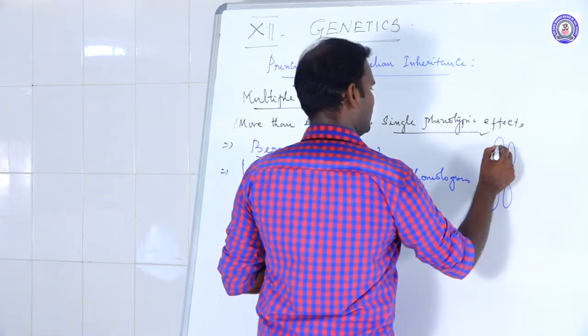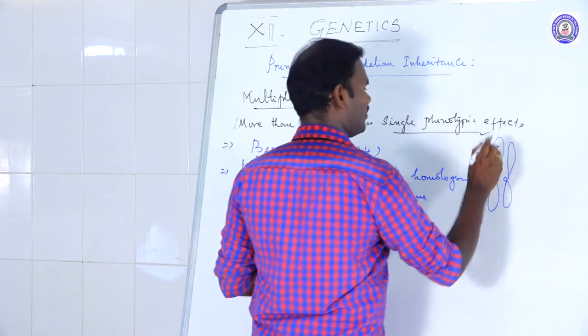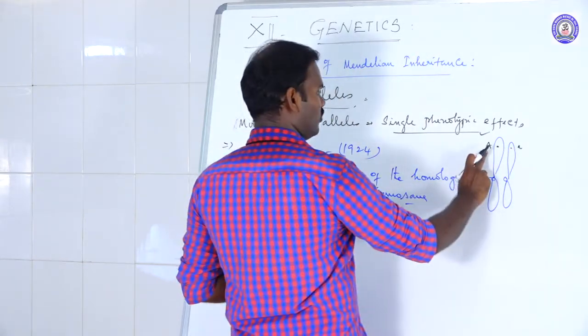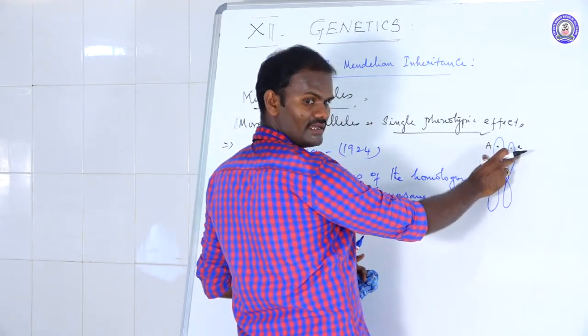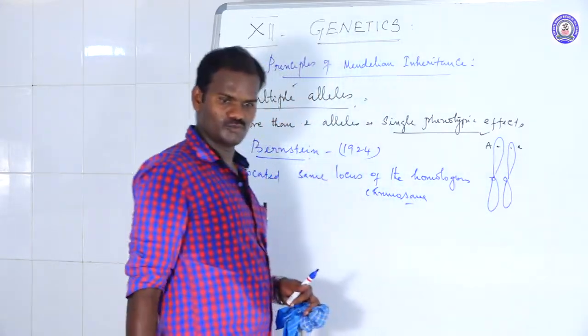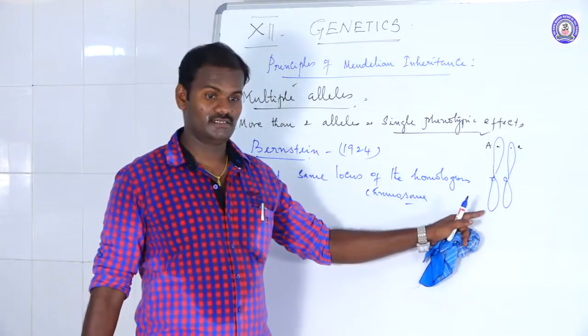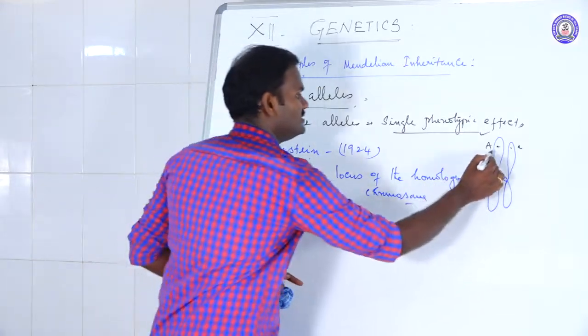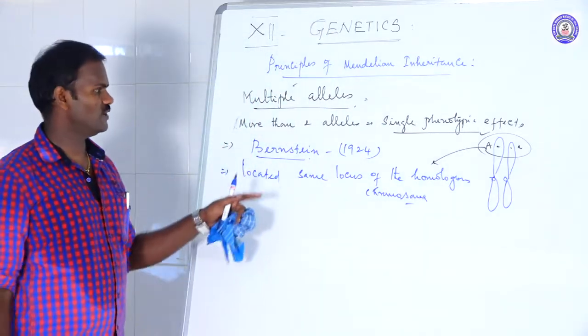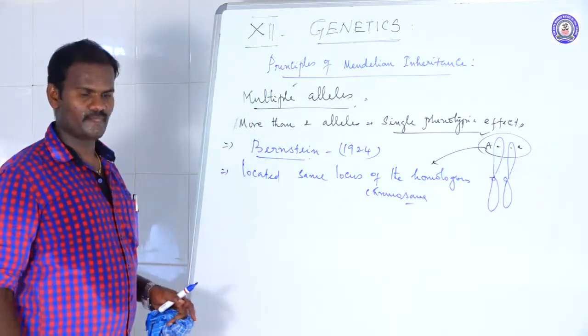For example, it is an allele, capital dominant allele. It is a recessive allele. See, both the alleles, dominant and recessive, are located at the same locus of the homologous pair of chromosomes, not at different loci. They are located on the same locus of the homologous chromosome in multiple alleles, but they are responsible for controlling a single character.